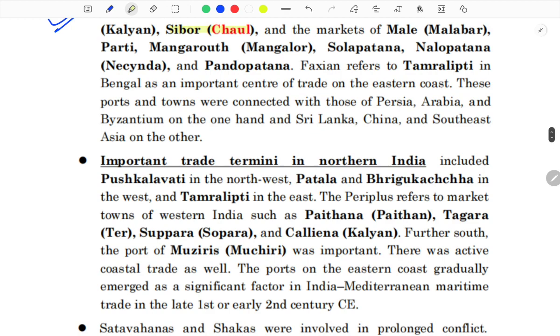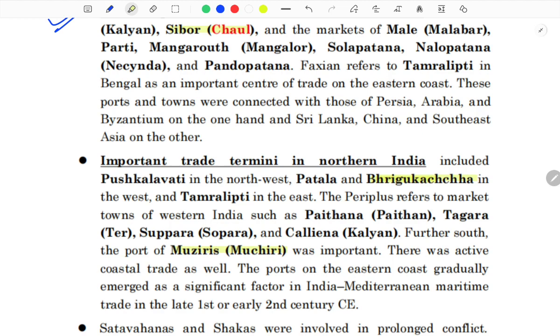Important trade termini in northern India included Pushkalavati in the northwest, Patala and Bhrigukachchha, that's your Bharuch in Gujarat, in the west, and Tamralipti in the east. The Periplus refers to market towns of western India such as Paithan, Tagara, Ter, Supara and Kalyan. Further south, the port of Muziris was important.